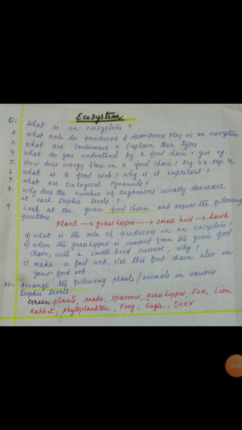So the next question, question number 9. Look at the given food chain and answer the following questions. A food chain is given along with the question. Plant eaten by grasshopper, grasshopper eaten by small bird, small bird eaten by hawk. First question, what is the role of producers in an ecosystem? In this food chain, producers are plants. They manufacture their own food, and all animals and consumers directly or indirectly use this food. That is the importance of producers.